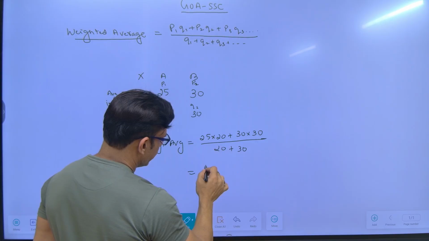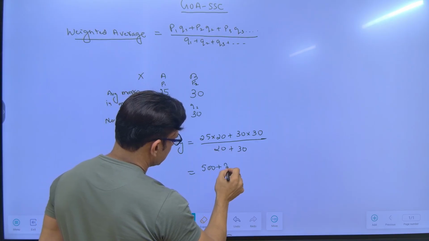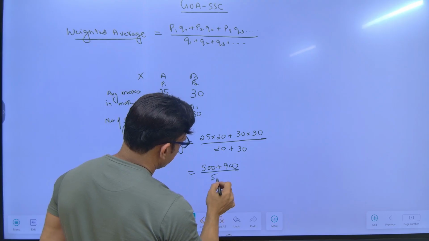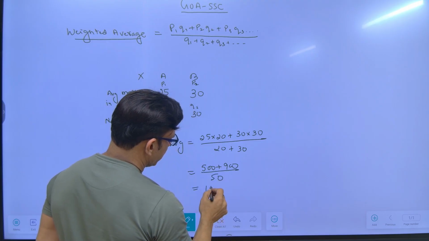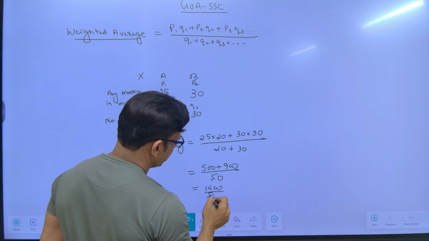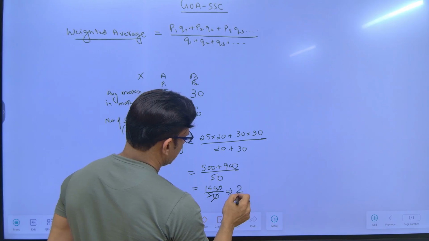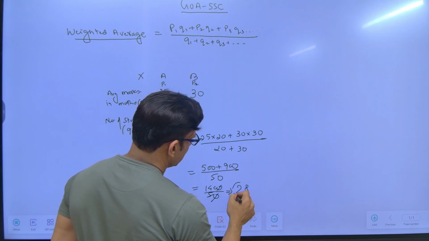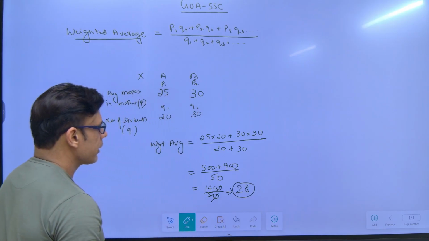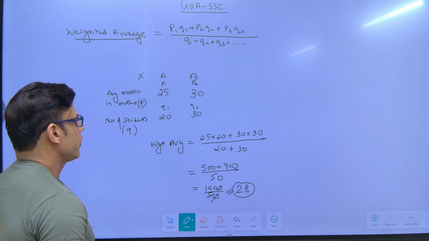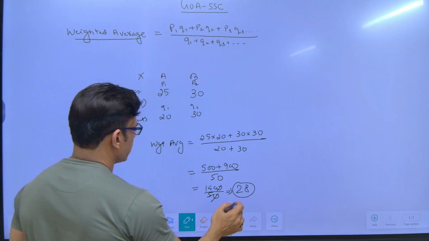Now 25 into 20 is 500 plus 900, divided by 50. So now this will be 1400 divided by 50. Cancel the zeros, 5 into 8 is 40. So 28 is the answer. So the weighted average has come out to be 28.